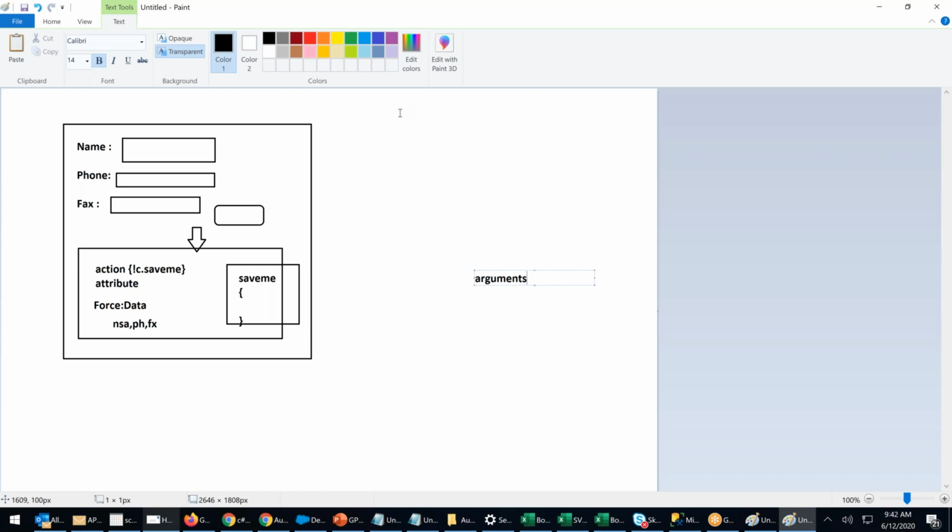Other than this example, I have another question. For example, in the parent component you're showing on the screen name, phone, and fax, right? Let's say I have an account ID for display purposes. So when you give a name, phone, and fax and submit the button, the LDS component itself creates a new record and saves the record. When you save it, you retrieve the new record ID. I got it. See, the ID will now be in the child. Then you have to pass it back to the parent. The ID will be in the child. Sure.